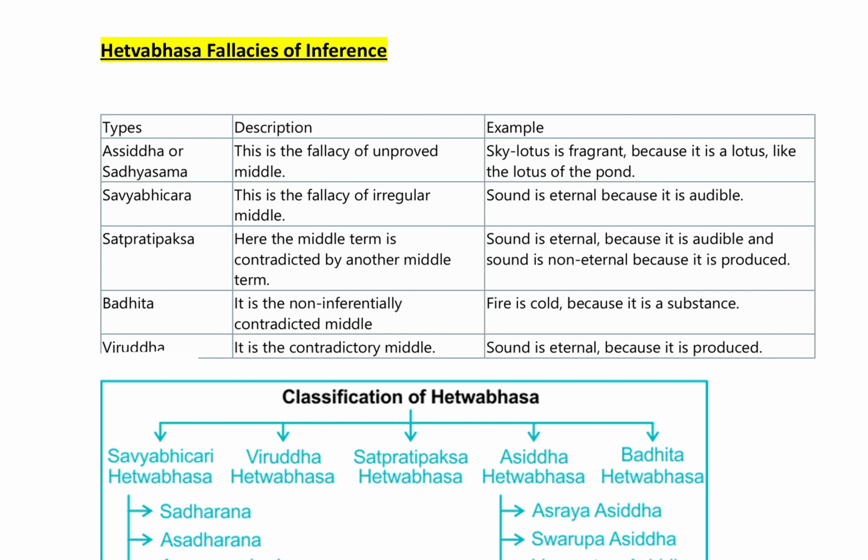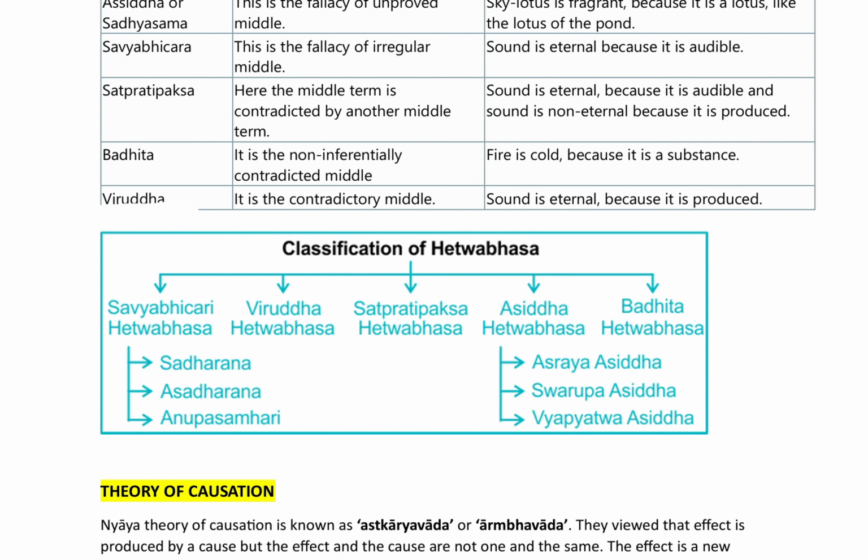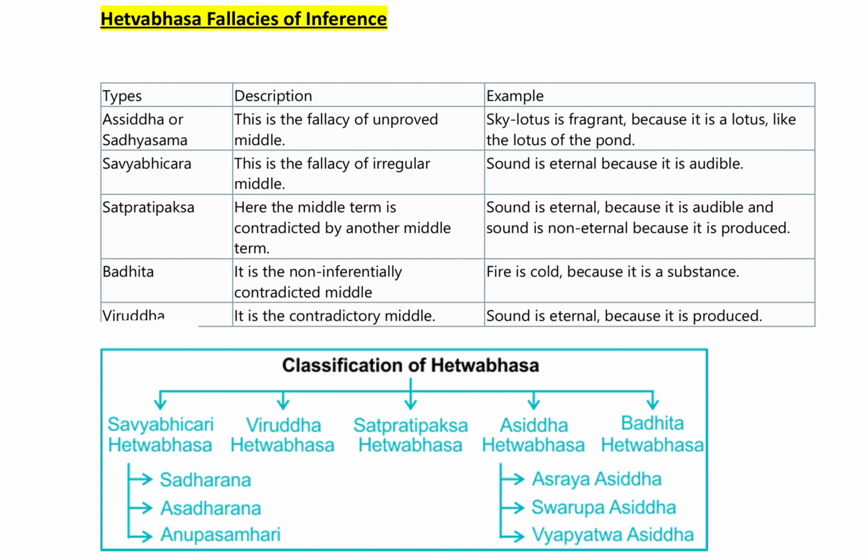And from here, the question in UGC NET comes very frequently every year. The question has been asked from this portion, so you have to remember this as it is. And now we will see what it is, the Hetvabhas, fallacies of inference.